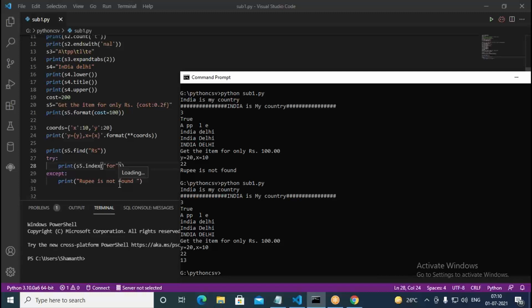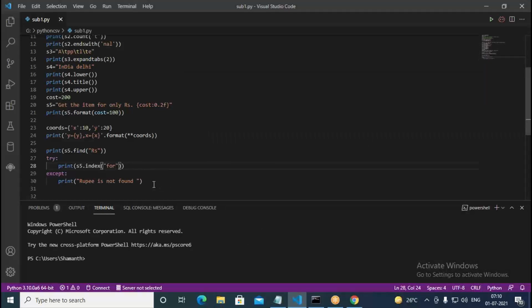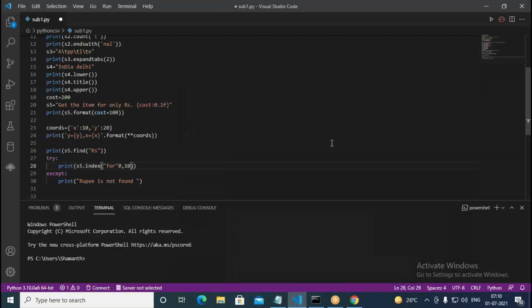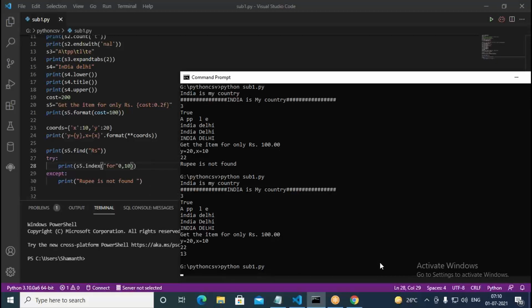Similarly with index, the other thing is you can specify the starting point and ending point where exactly you're trying to look. So from the starting point to the ending point, you can look for it. Now once again, with index, here I try to go for fur. In this, I specify fur followed by 0. It was found somewhere in the 13th position. But this time I just give 10. Let us see what it does.